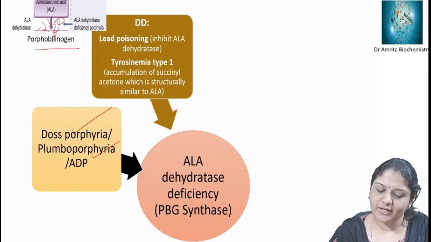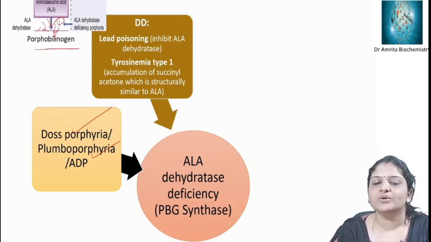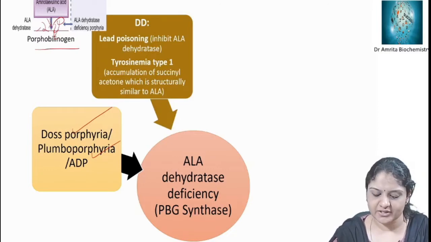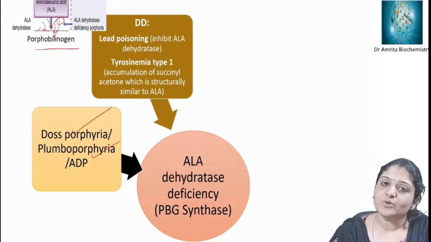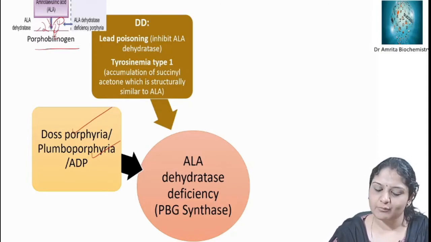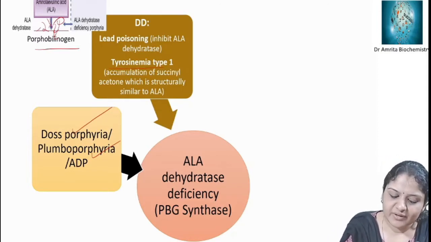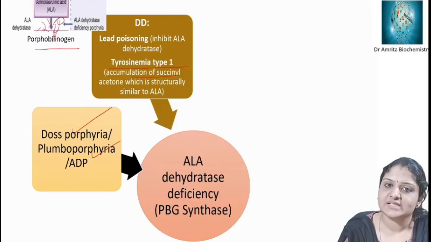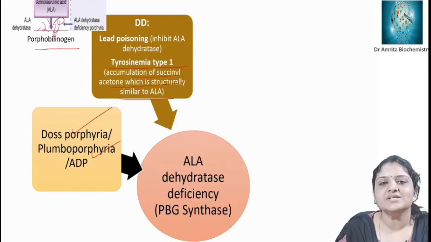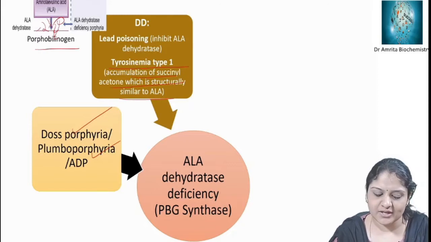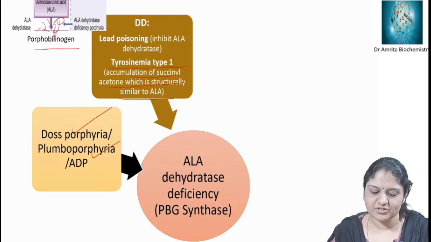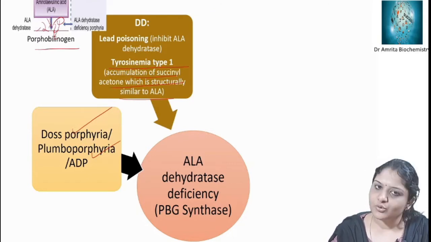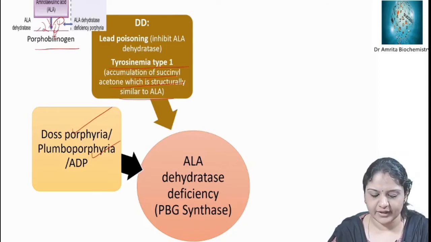The differential diagnoses are lead poisoning, since we know that lead inhibits ALA dehydratase. Also tyrosinemia type 1, which you might have studied in amino acid metabolism. In tyrosinemia type 1, there is accumulation of succinylacetone, which is structurally similar to aminolevulinic acid. Because of this structural similarity, tyrosinemia type 1 can mimic ALA dehydratase deficiency porphyria, otherwise called Doss porphyria or plumboporphyria.